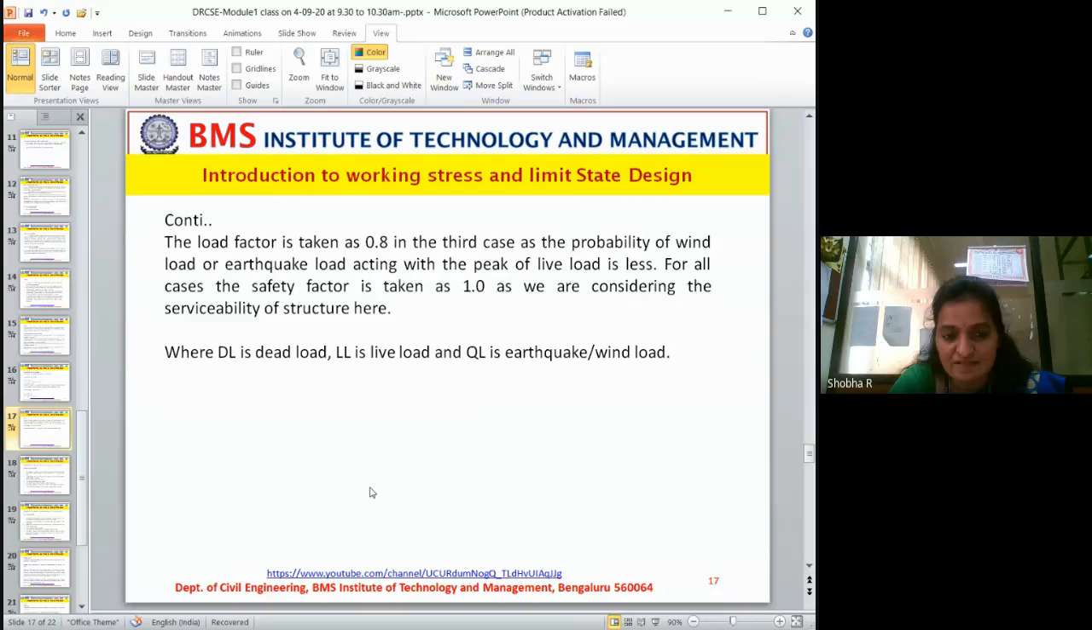Here, DL stands for dead load, LL stands for live load, and QL stands for earthquake load or wind load. They will not take earthquake plus wind load. As I told you, earthquake and wind rarely occur together. They will not occur in one stretch.